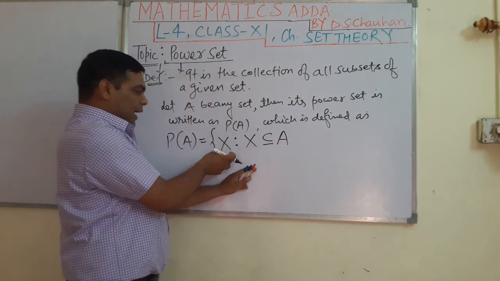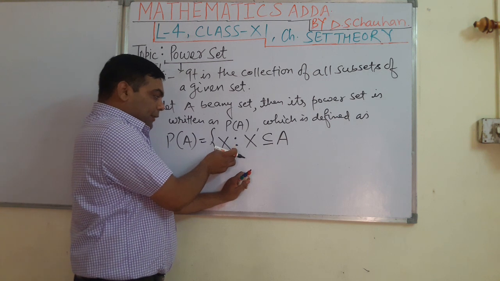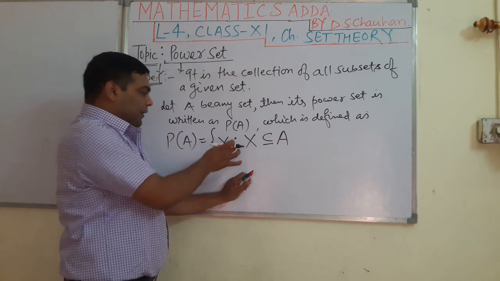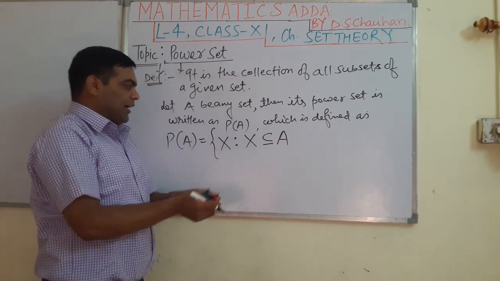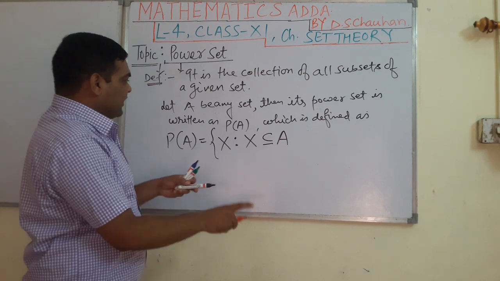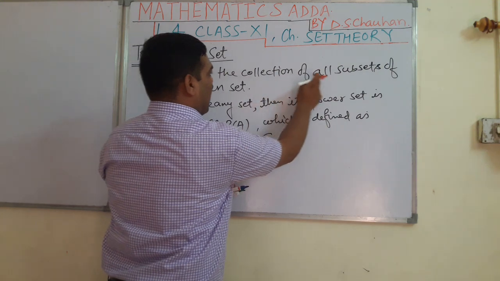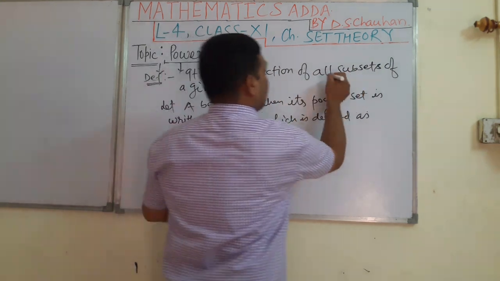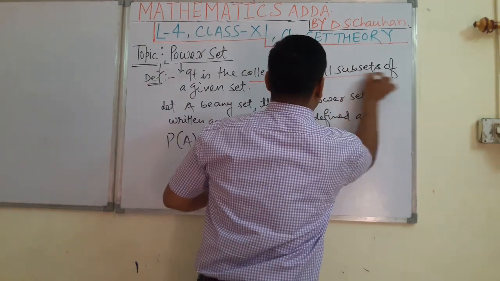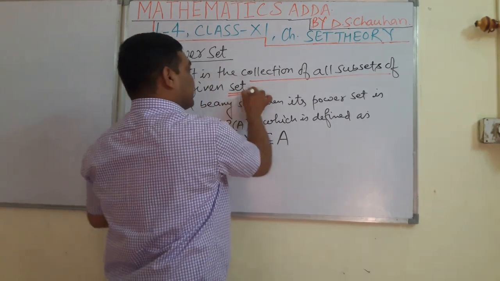Students, why have I taken capital X here instead of small x? The reason behind it, students: in the definition it has been given that it is the collection of all subsets of a given set.